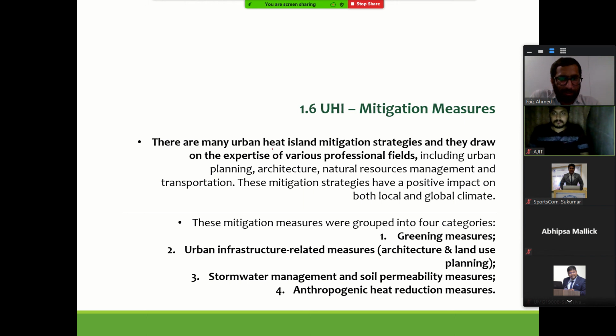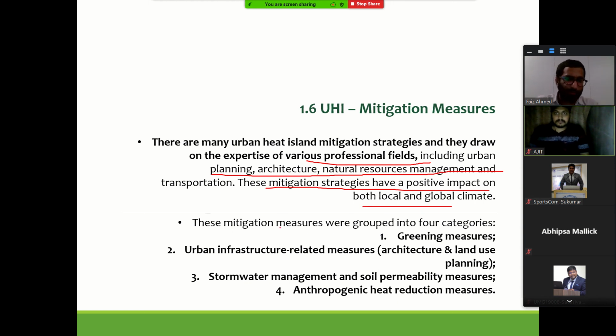So there are many urban heat island mitigation studies, and they draw on the expertise of various professional fields, including urban planning, architecture, natural resources management, transportation, etc. These mitigation strategies have a positive impact on both the local climate as well as the overall climate of the city.